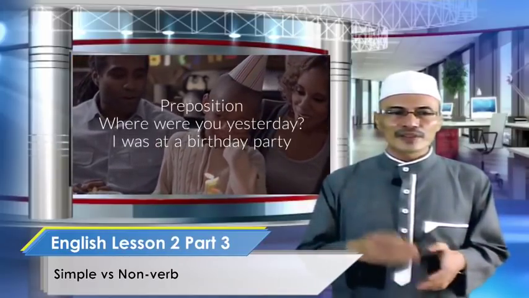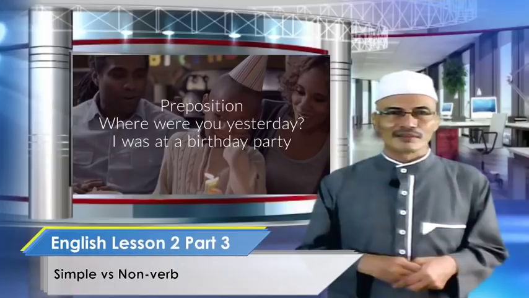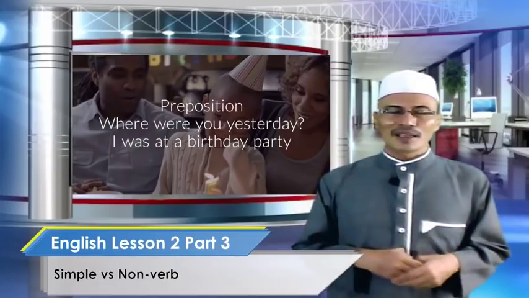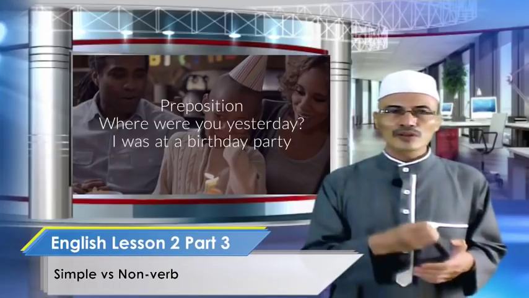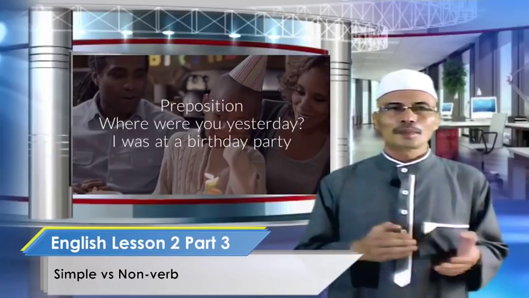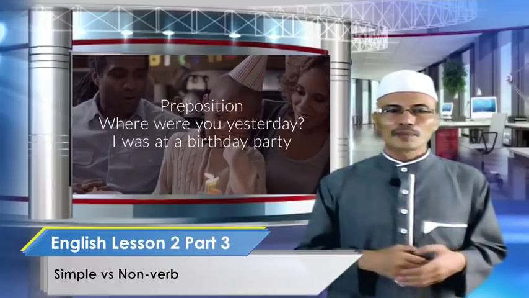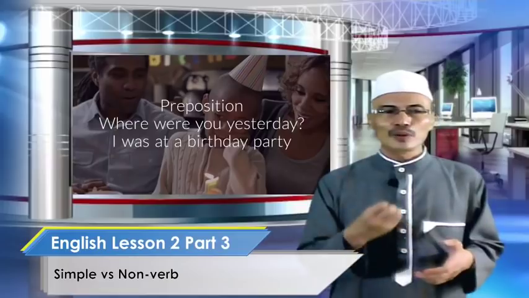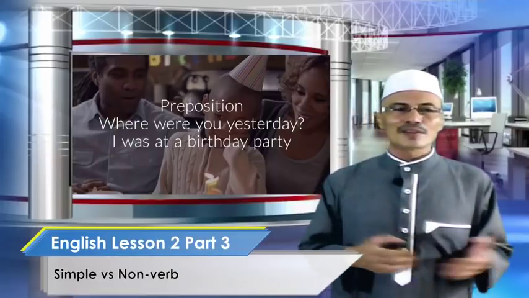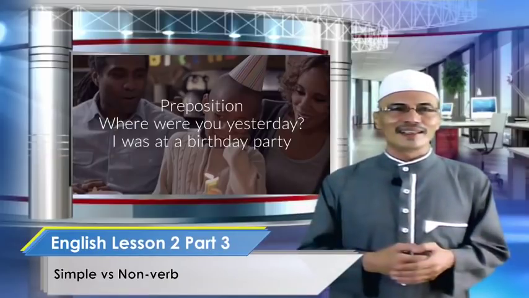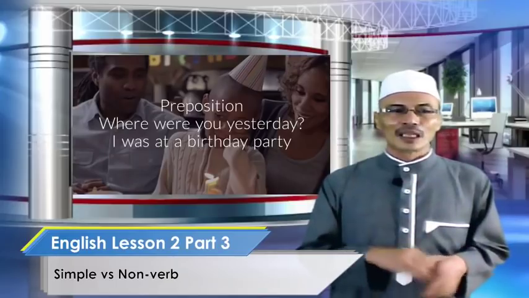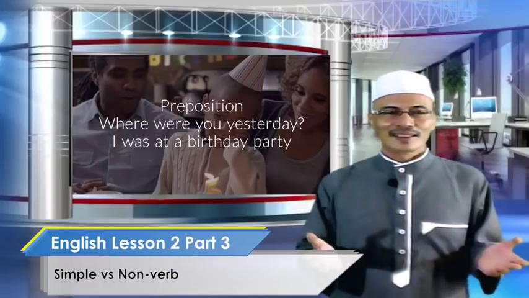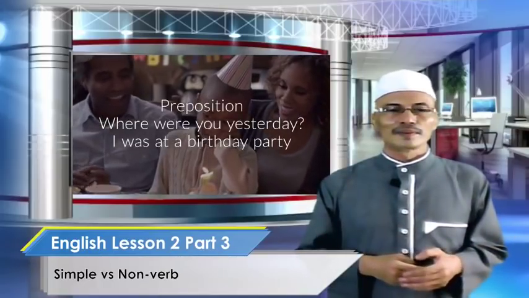Okay, here is the first example. We show you a preposition. You cannot say I at a birthday party. You will use was to support the sentence in the past tense. I was at a birthday party. And look at the question, where were you yesterday? You still need to use the word were. You cannot say where you yesterday. That is very, very bad English. Where were you yesterday? The answer is I was at a birthday party. Can we continue with another example?